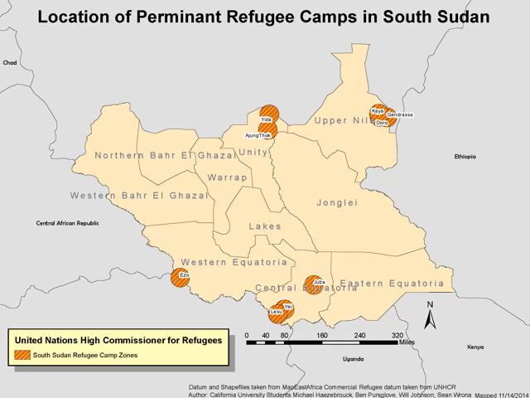This slide shows the location of the permanent refugee camps that are run by the United Nations. Most of these camps are subject to militia and terrorist attacks. There have also been many attacks on some of these camps noted in the past 2 years.